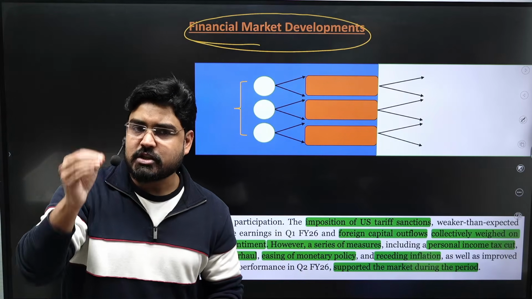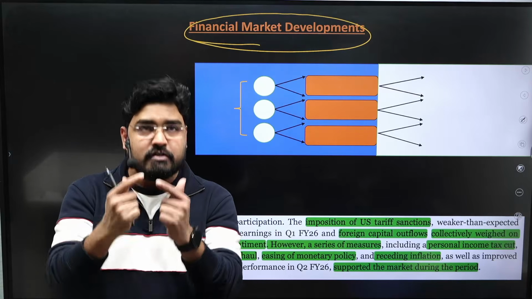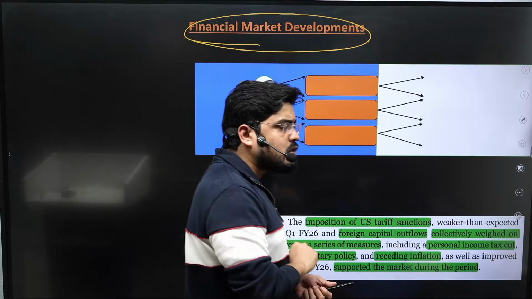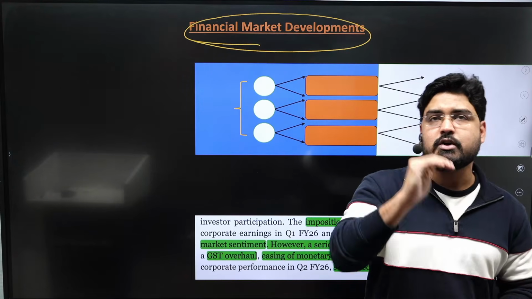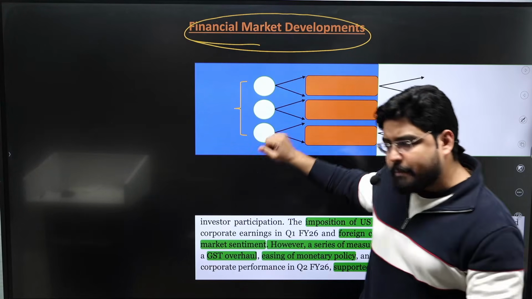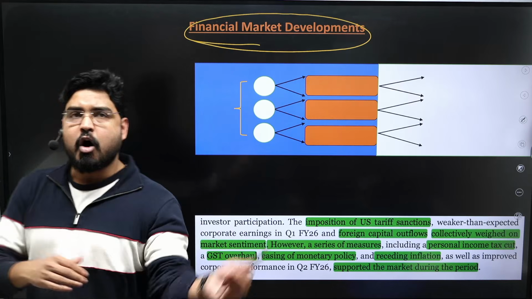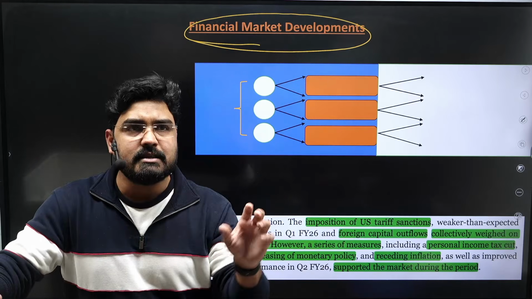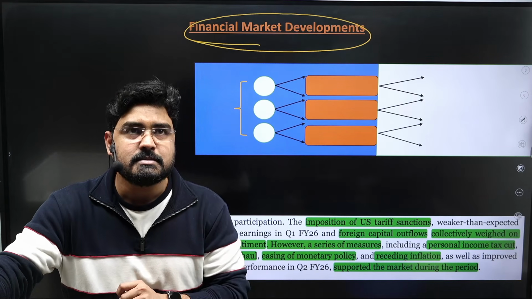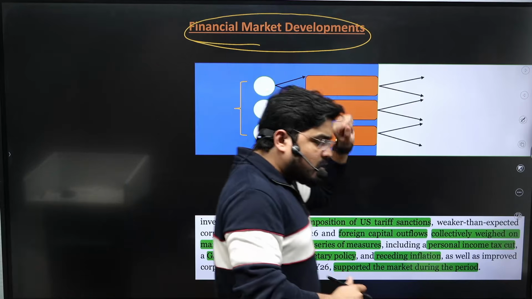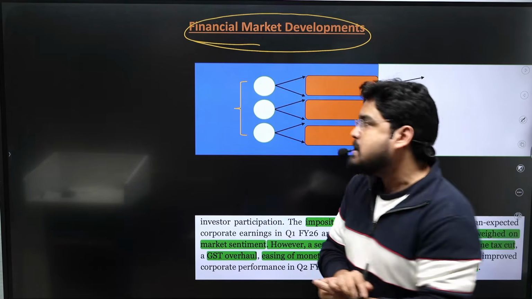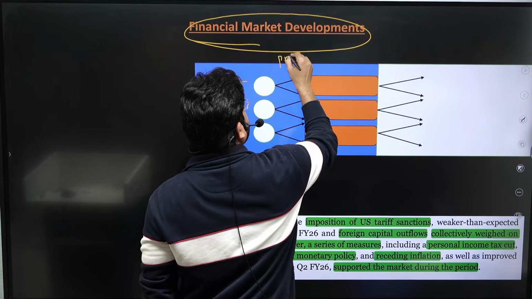A strong financial market is very important for the investment creation in any economy. So that is why if you want to understand the nature of the economy or the trend of the economy, you can look at the financial market performance. And this topic is very important for prelims because of late there has been an increasing tendency from the UPSC to ask questions from the financial markets, right? So this is about the financial market. Before understanding the trends, let me introduce you to the basic topics like primary market and secondary market.